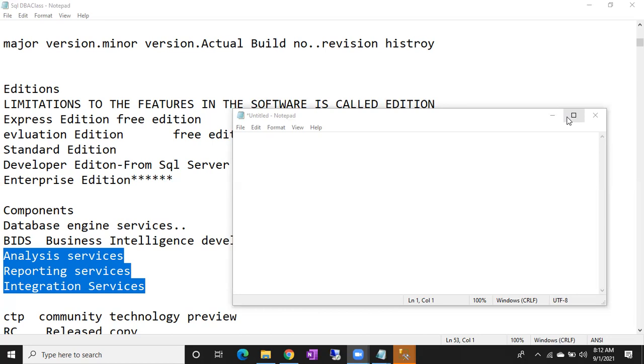But who is going to pay more money? Your company has to pay more money. So Standard, Developer, Express you cannot install on production environments. Enterprise Edition you can install on any environment, but if you install on a non-prod environment you have to pay more. If you install on a production environment, of course that is worth it. Clear?